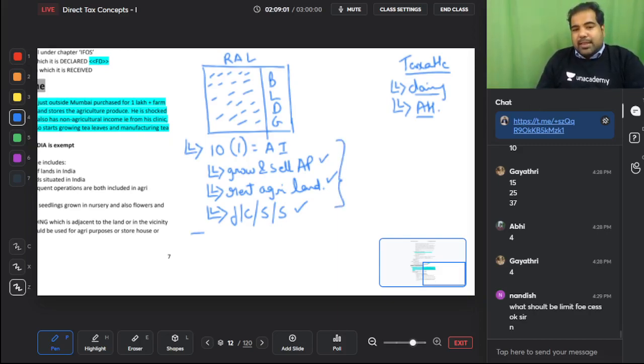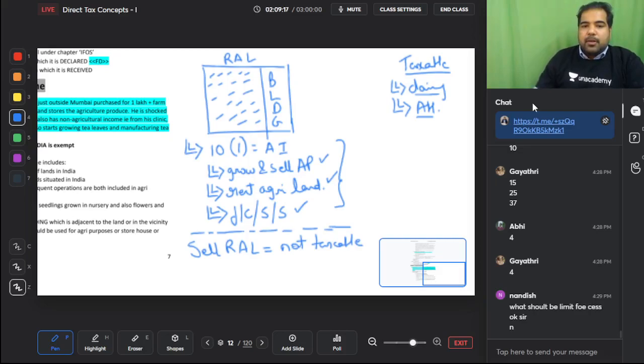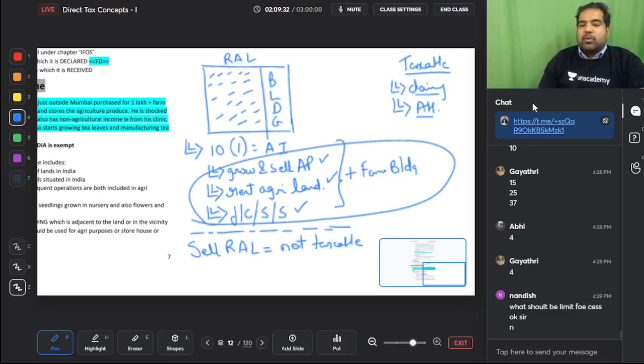Now what if I sell this rural agriculture land? If you sell the rural agriculture land, again it is not agriculture income, and that's why I put a bracket here, but it will still not be taxable. We will see, because rural agriculture land is not a capital asset. And by the way, sorry, I want to add one more here. Income from the farm building. If you have the farm building, which you can see, if you give it out on rent to others, then income from that farm building is also agriculture income. So all this will be exempt. Yes, all this will be exempt.